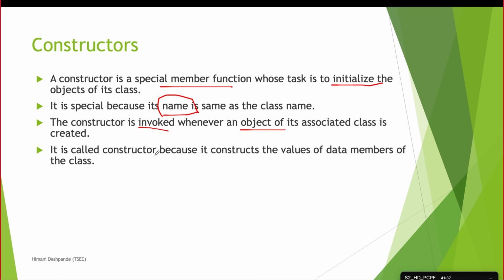Next thing, it is called constructor. Why is it called constructor? Why is the special name given? Because it constructs the value of data members of that class. So it gives the initial memory, it initializes the values, so the variables come into existence with this constructor function. How does that existence of variables happen? Because the constructor function has done its functionality of initialization or of allocating the memory for the data variables of that particular class or data members of that particular class.